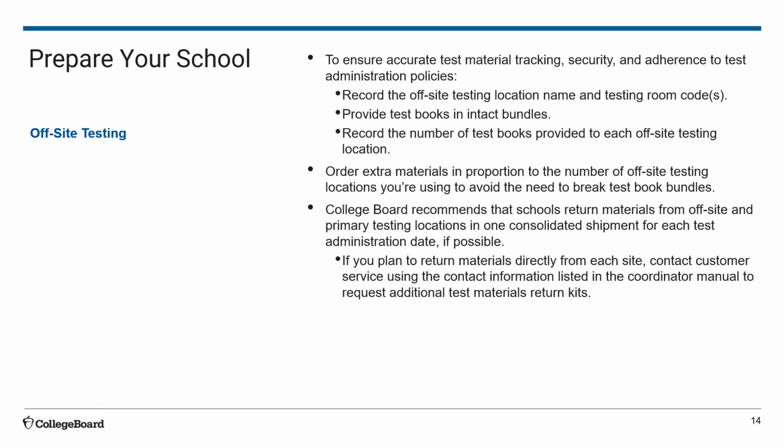Additionally, test coordinators may order extra materials in proportion to the number of offsite testing locations they may need to use, to avoid the need to break the test booklet bundles. College Board recommends that schools return materials from the offsite and primary locations in one consolidated shipment for each test administration date. If you do need to return materials directly from each site, the test coordinator must contact customer service using the contact information listed in the coordinator manual to request additional test material return kits.